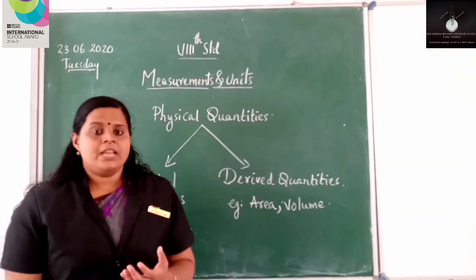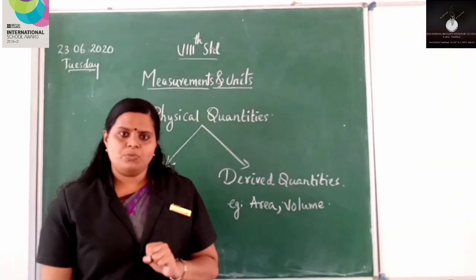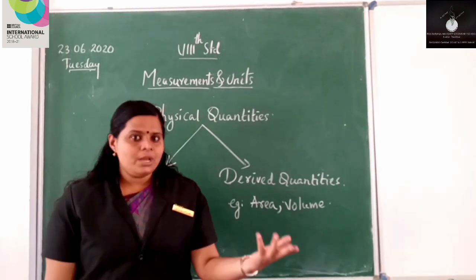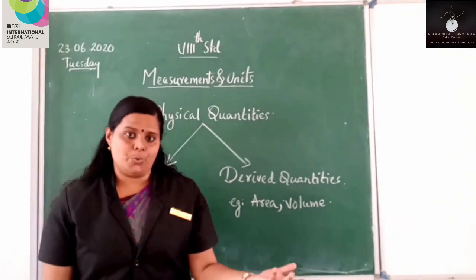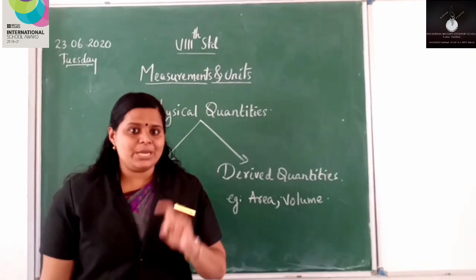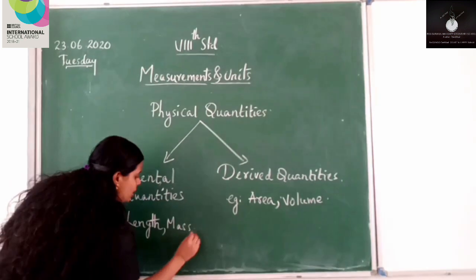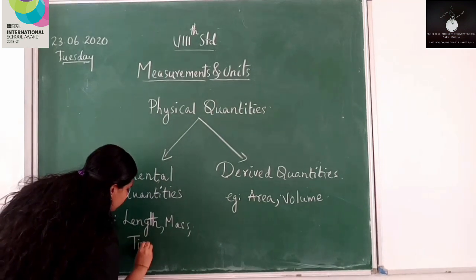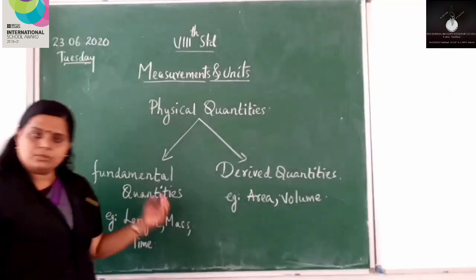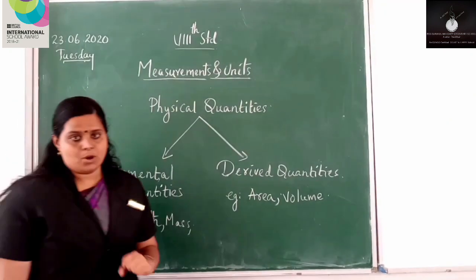Now another one, that is time. Is it related to some other quantities? No. Time is an independent quantity. So again it comes under the category of fundamental quantities. So time is an example for fundamental quantities.